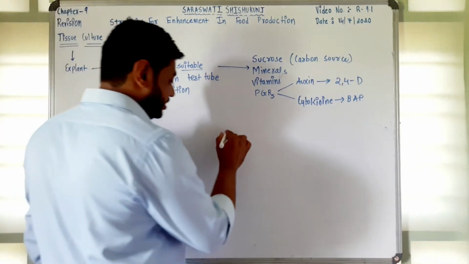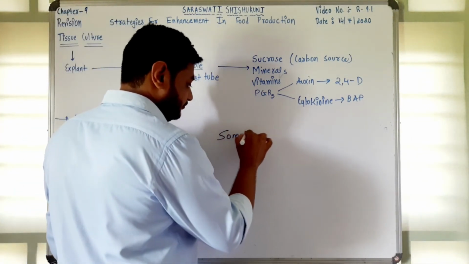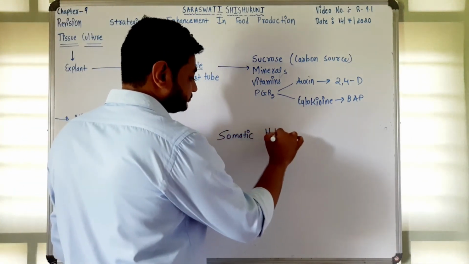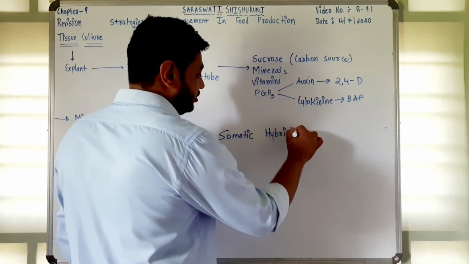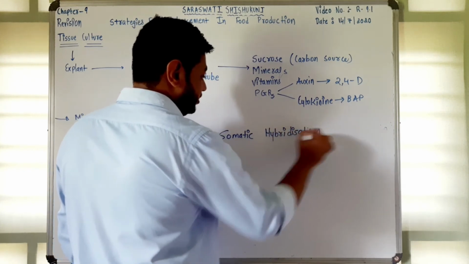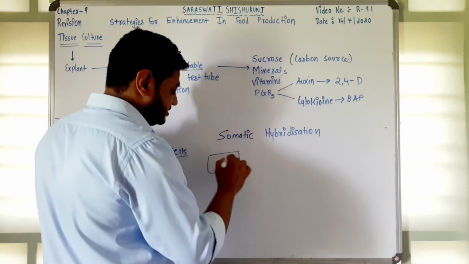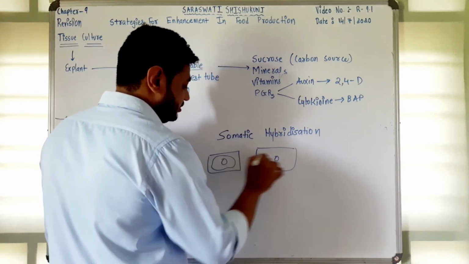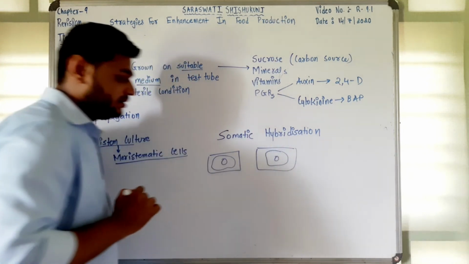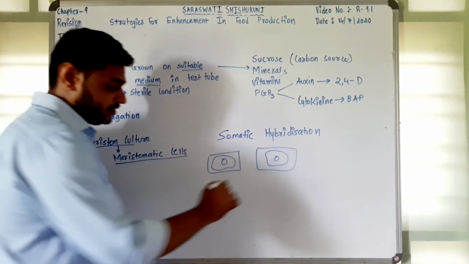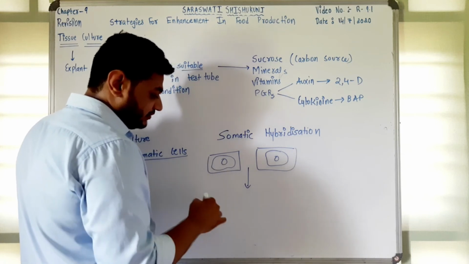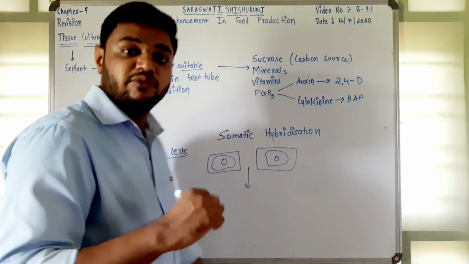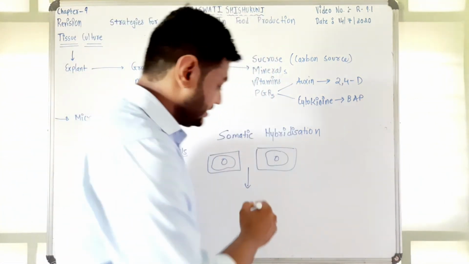Another one is somatic hybridization, right? If we talk about somatic hybridization, you know that a plant cell is having a cell wall, right? So first of all, the cell walls are removed with the help of cellulases and pectinases, right?